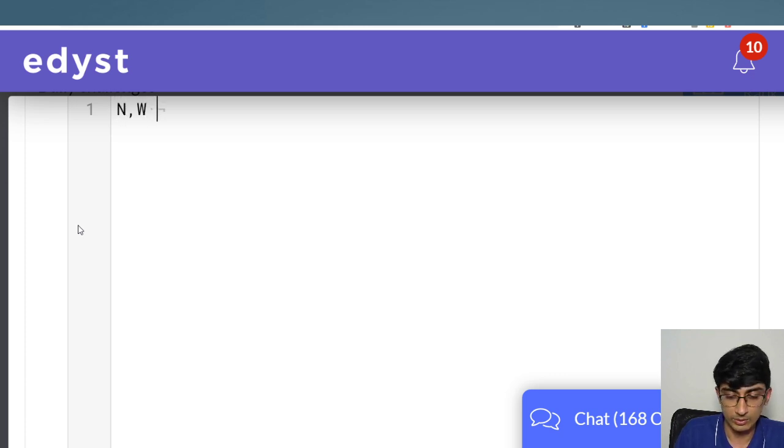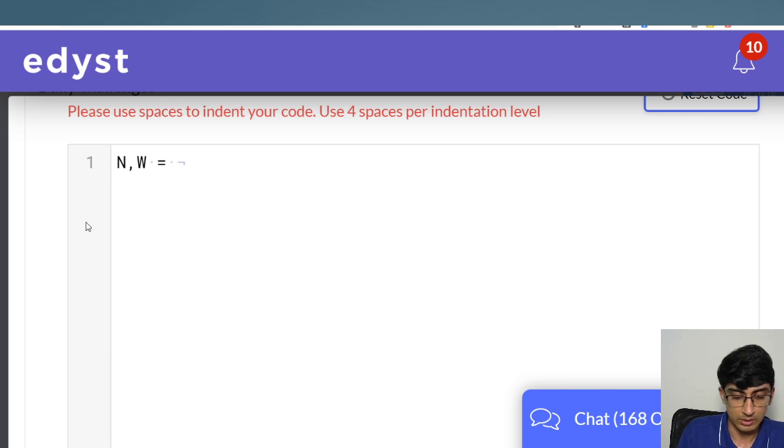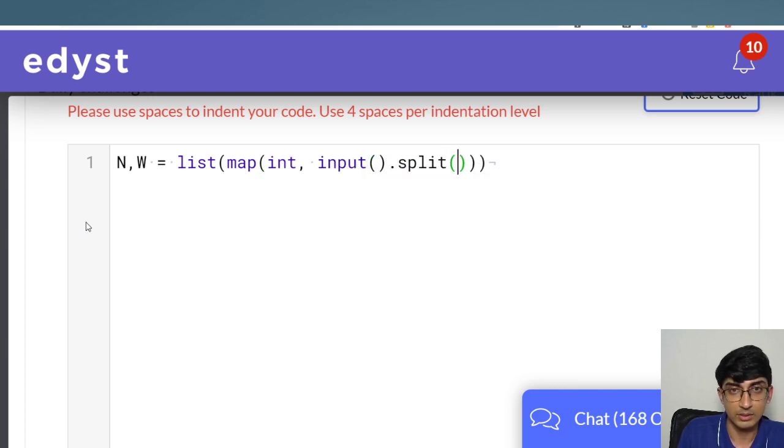N, W is equal to list map int input dot split, right? This is what it is. And then after that we are given n values of artifact and weight, right?